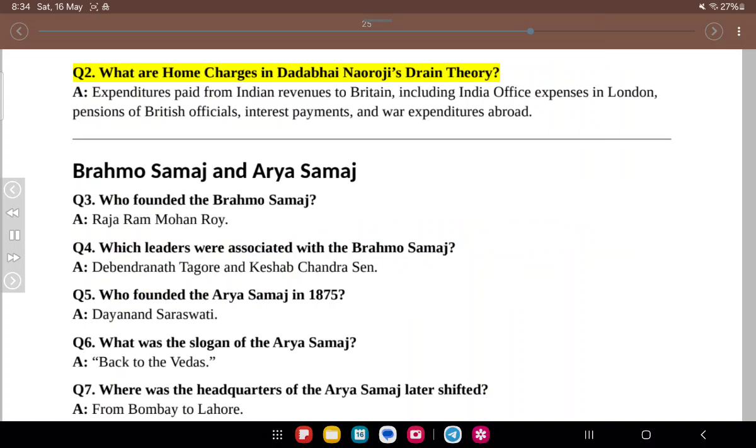Q2. What are home charges in Dadabhai Naoroji's drain theory? A. Expenditures paid from Indian revenues to Britain, including India Office expenses in London, pensions of British officials, interest payments, and war expenditures abroad. Brahmo Samaj and Arya Samaj.